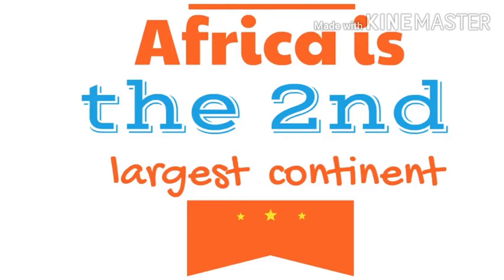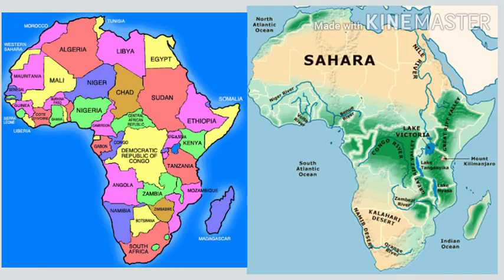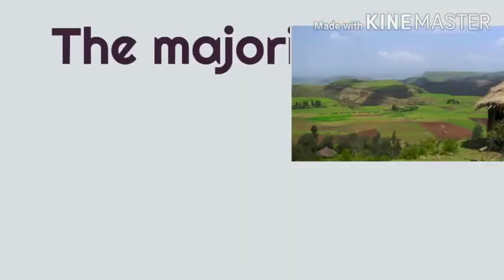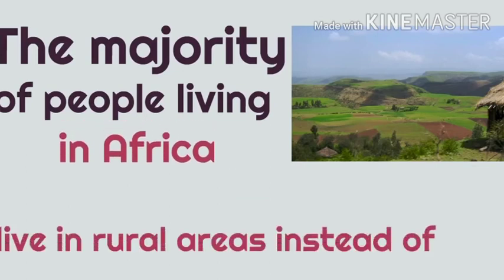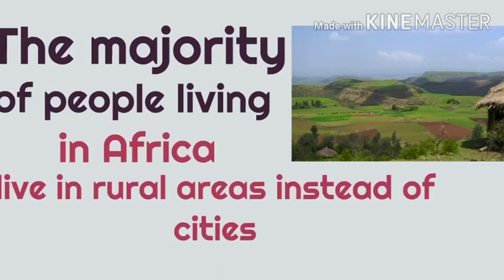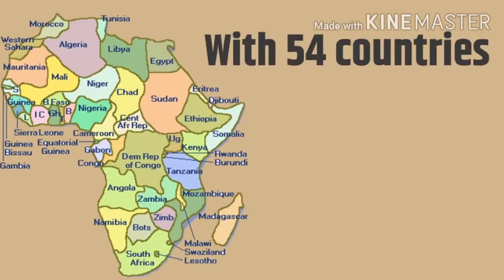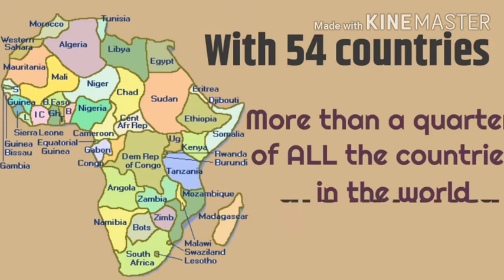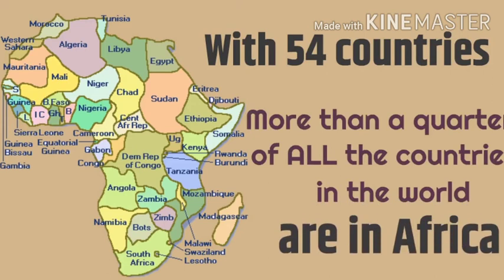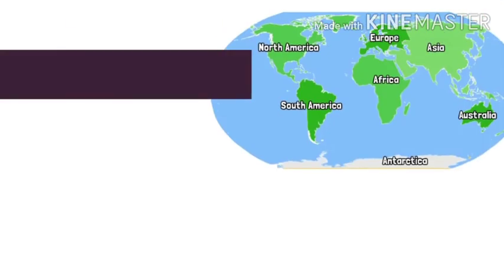Okay, then we have physical features like the Nile River, Sahara Desert. We have the Great Rift Valley, Niger River, Benue River, Kalahari Desert. We have 54 countries in Africa. The majority of people living in Africa live in rural areas instead of cities. The countries the Nile River flows through are Uganda, Tanzania, Burundi, Democratic Republic of Congo. Like I told you earlier, we have 54 countries in Africa: Ethiopia, Sudan, Nigeria, Mali, Niger, Algeria.